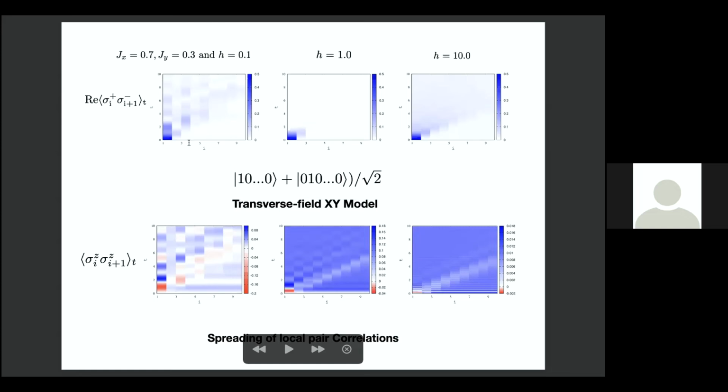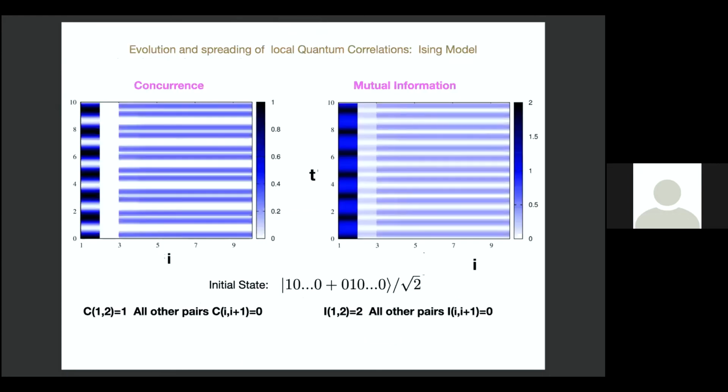Now what you see is the off-diagonal correlation function, the real part of that, and how it evolves in time, starting from here. So this is time, and this is this quantity. Now the same thing is the diagonal correlation function, which is straightforward to evaluate. And the same thing, as I said before, the concurrence or the quantum correlations.